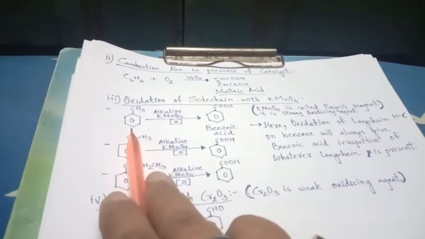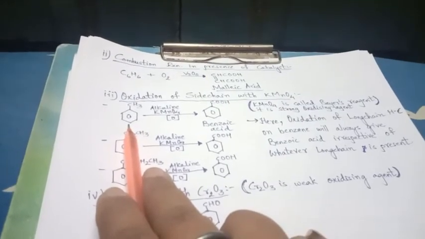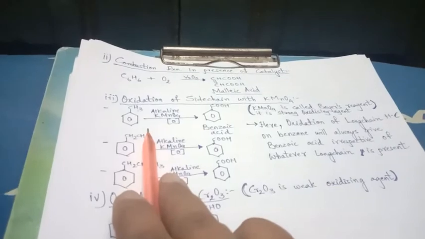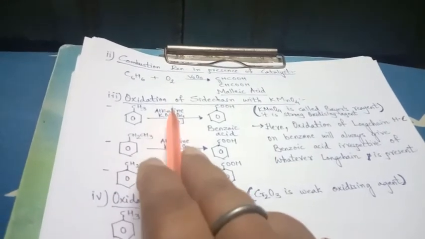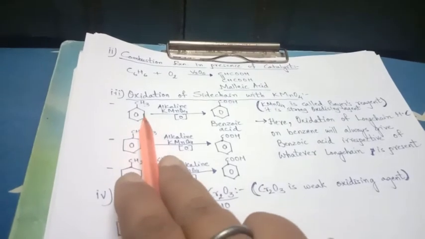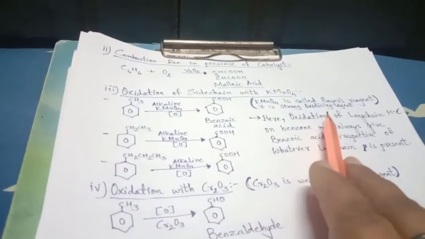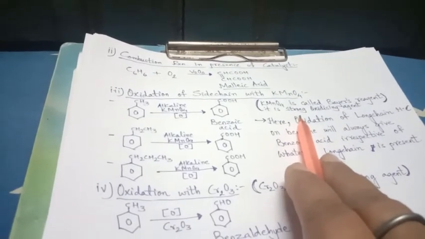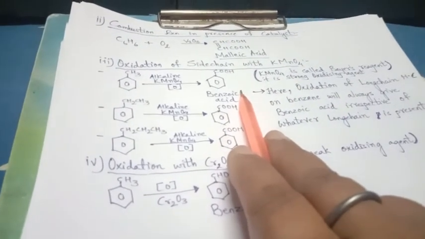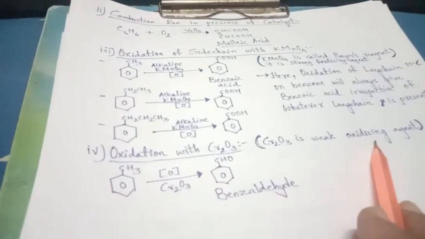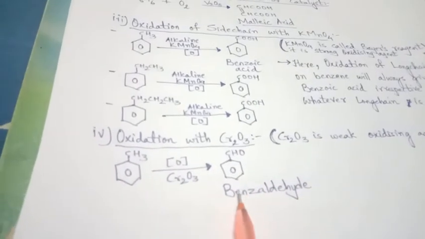If it is nitrobenzene, it is also benzene derivative. Aniline, that means amine on benzene, right? So alcohol on benzene, that is phenol, it is also benzene derivative. So when benzene derivative reacts with strong oxidizing agent KMnO4, it will give benzoic acid. But when it will react with weak oxidizing agent, it will give aldehyde.